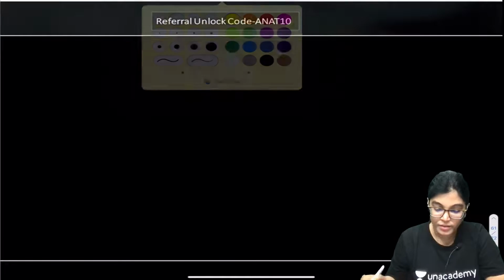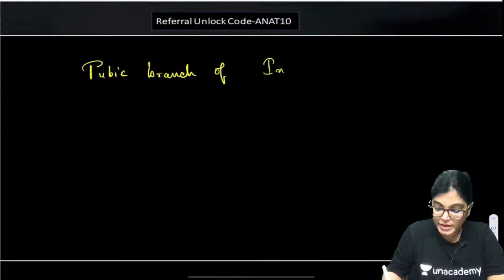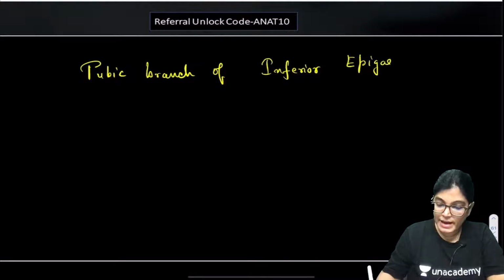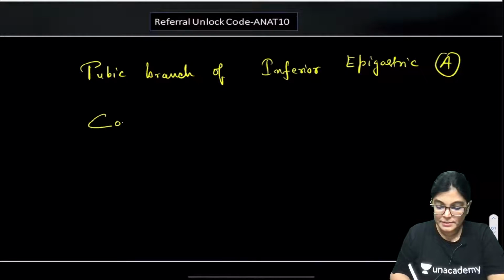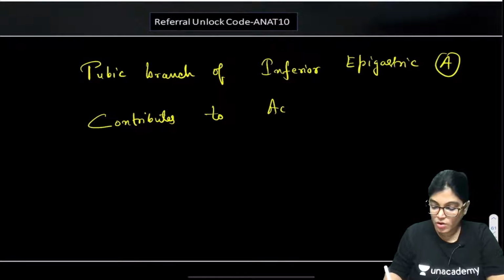Okay. So pubic branch of inferior epigastric artery contributes to accessory obturator artery.